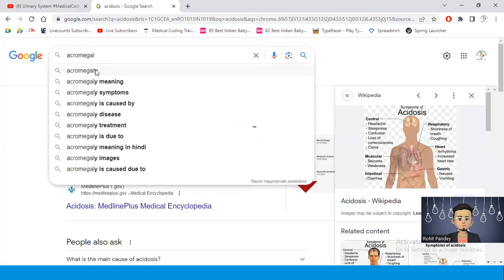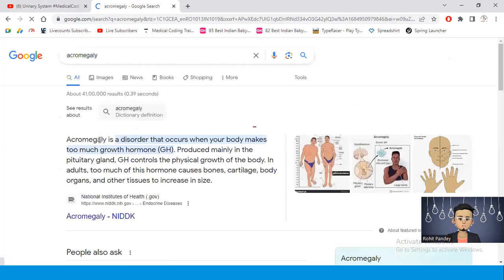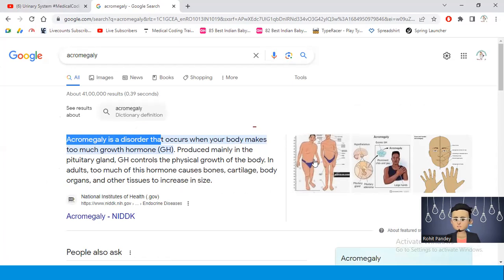Acromegaly is a disorder that occurs when your body makes too much growth hormone, produced mainly in the pituitary gland. Growth hormones control the physical growth of the body. In adults, too much of these hormones causes bone, cartilage, body organs, and other tissue to increase in size.